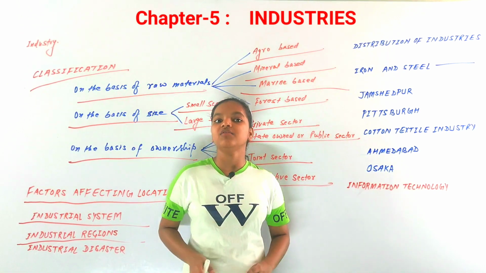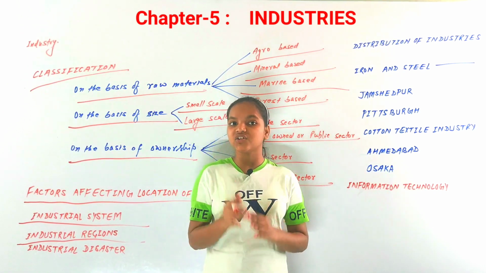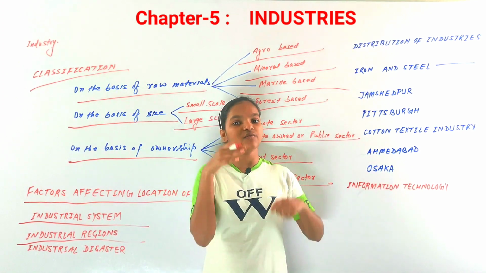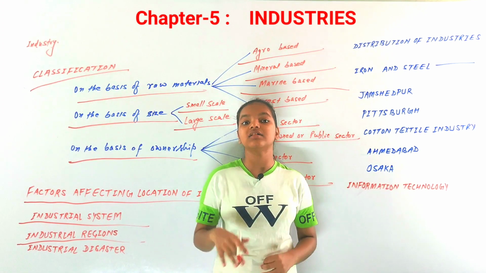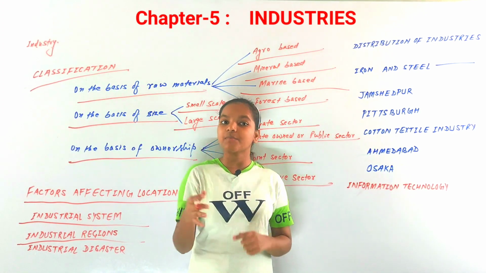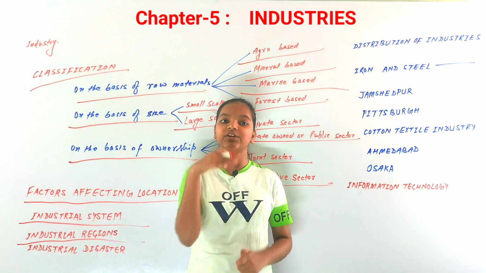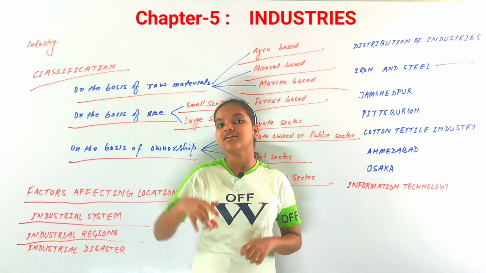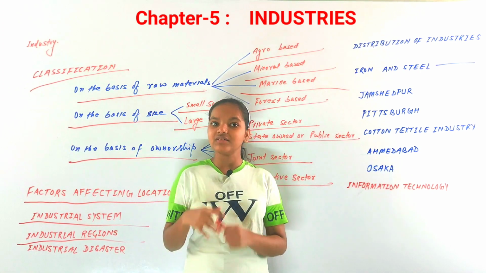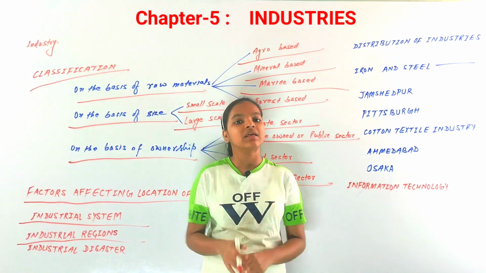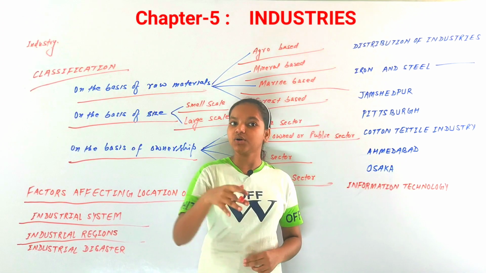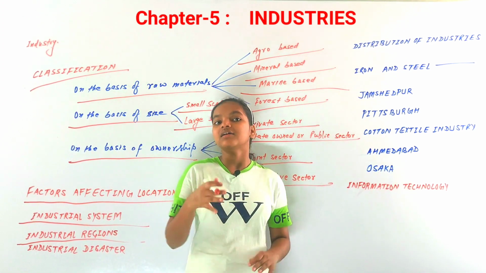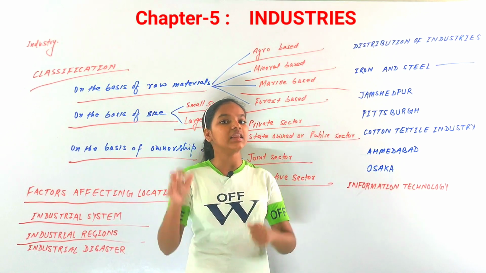They may not be very big, but there are industrial regions in India. For example, the Kollam Thiruvananthapuram region is also an industrial region. There can be many examples, like the Visakhapatnam Guntur belt, or the Gurgaon, Delhi, Meerut belt or region. You can say any belt or region. There are many regions like the Bangalore, Tamil Nadu region. There are many industrial regions in India.